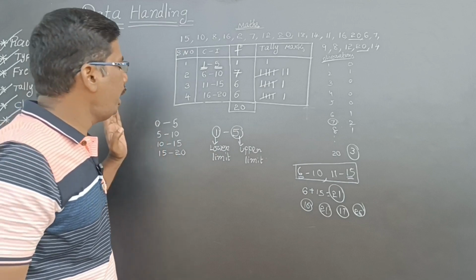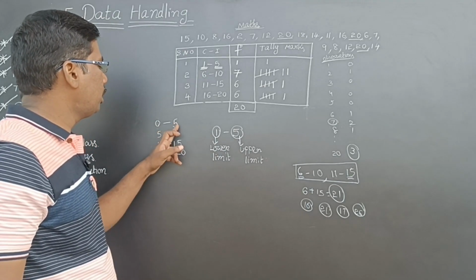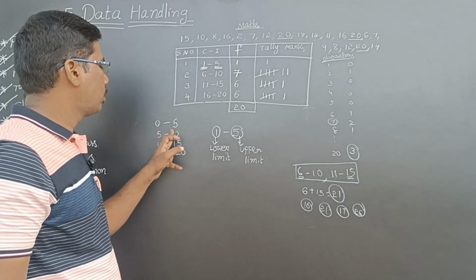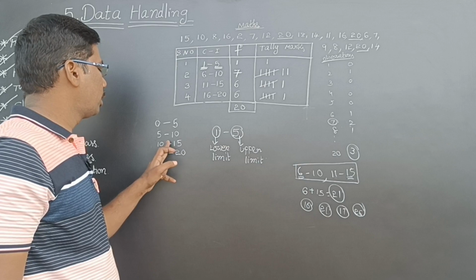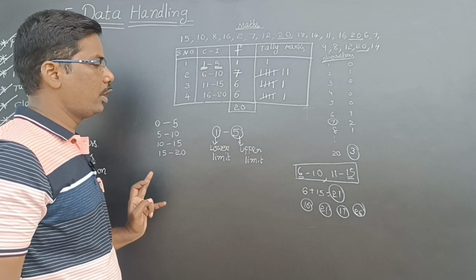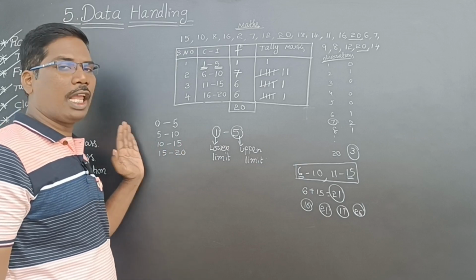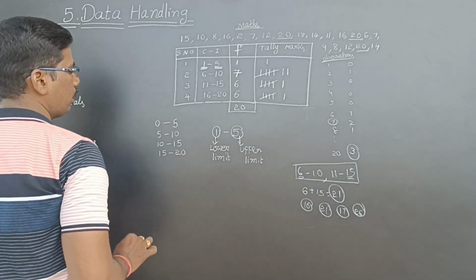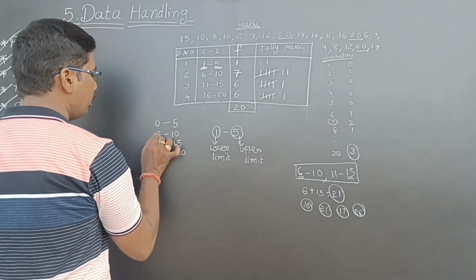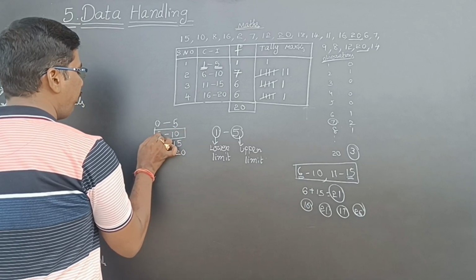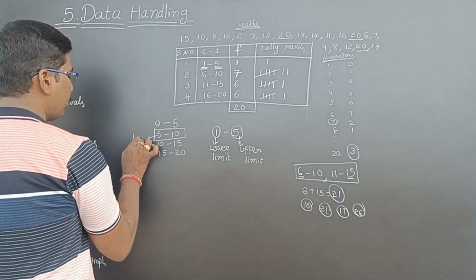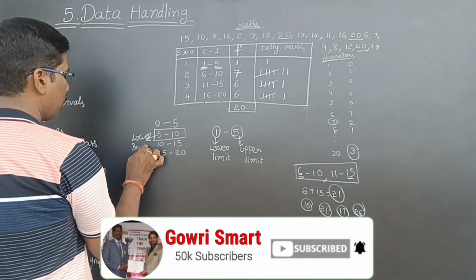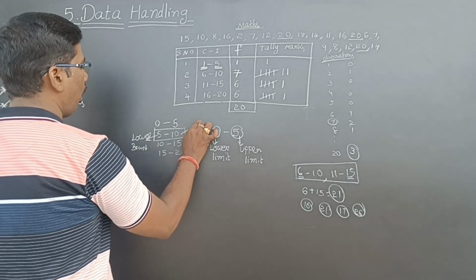Isn't it? See if I take the class intervals like this, means there is no 5 after 6 we are taking like this. So 10 after 11, 10 we are taking like this. 15 we are taking in this class interval. If I make these class intervals like this, then these are called boundaries. See here. In this, 5 is called lower boundary and 10 is called upper boundary.